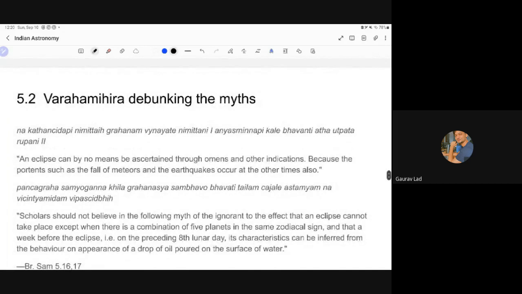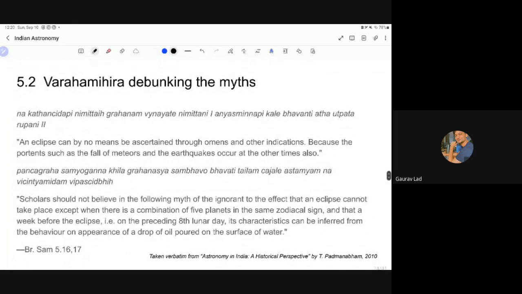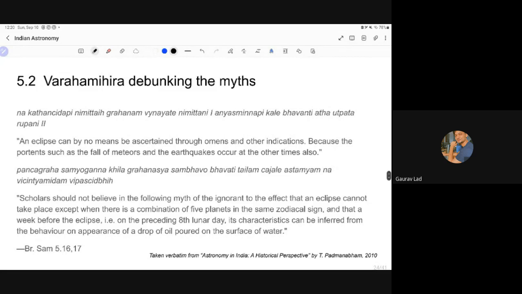see what Varahamihira says. This is the biggest proof that ancient Indian astronomers did not consider eclipse to be something bad or some ill omen. Look at what he says. An eclipse is by no means to be ascertained through omens and other indications, because the portents such as fall of meteors and earthquakes occur at other times also. There is nothing bad about an eclipse which leads to bad events. There is nothing like that. It is all pseudo. Varahamihira himself is saying this.